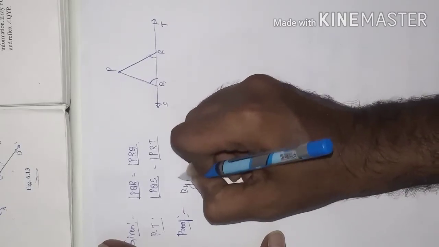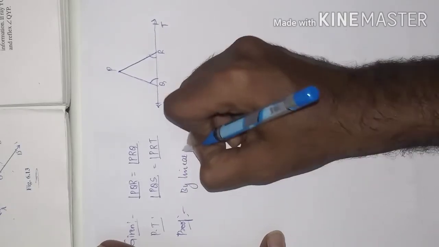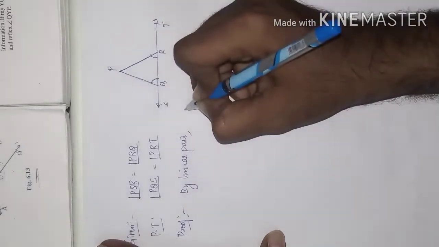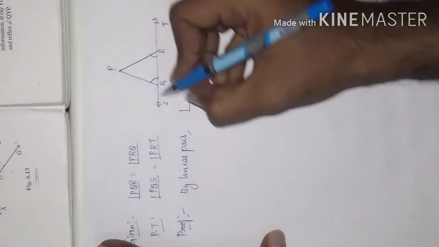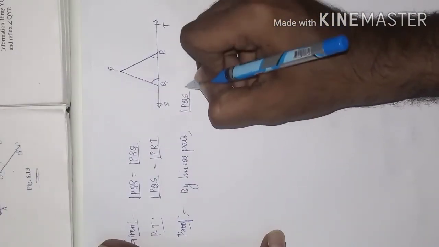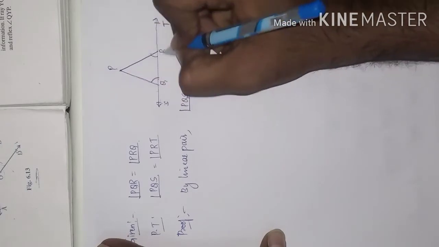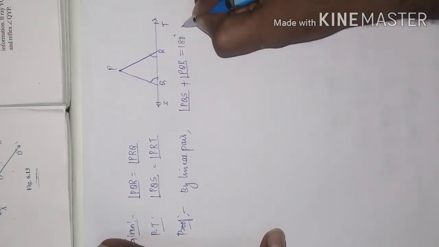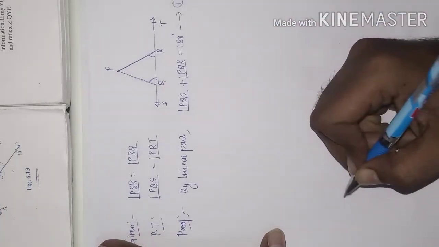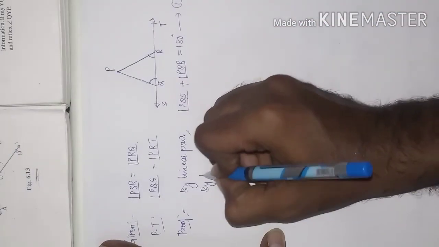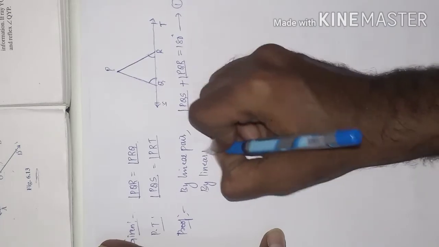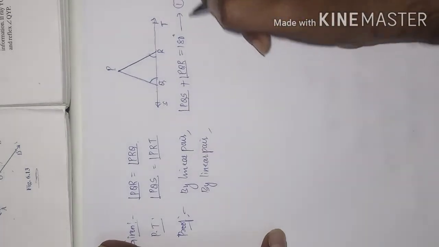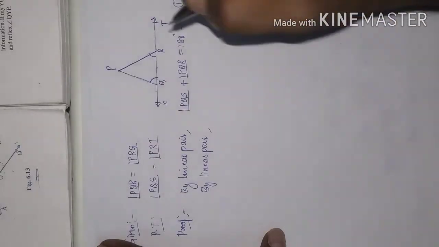By linear pair, angle PQS plus angle PQR is equal to 180 degree. This is equation 1. And the same, by linear pair only, one more equation 2 we will create.